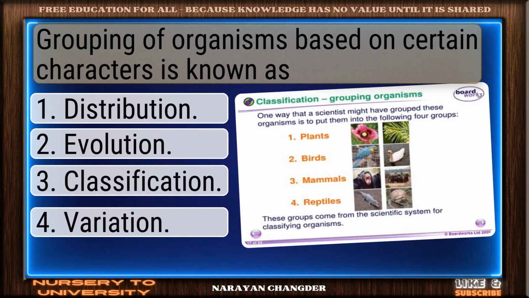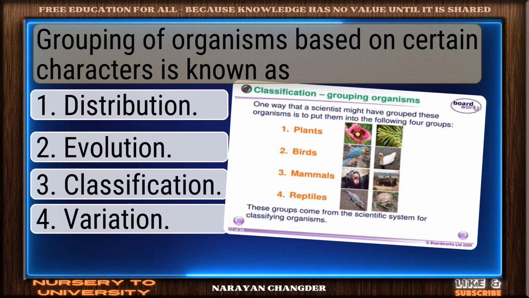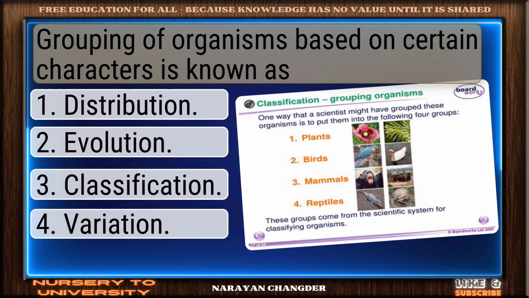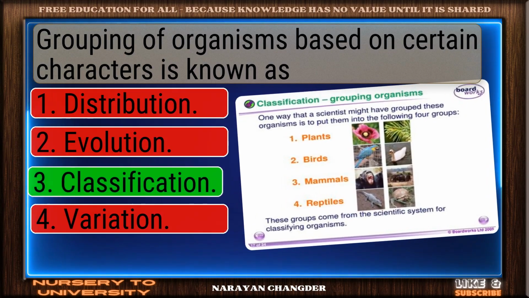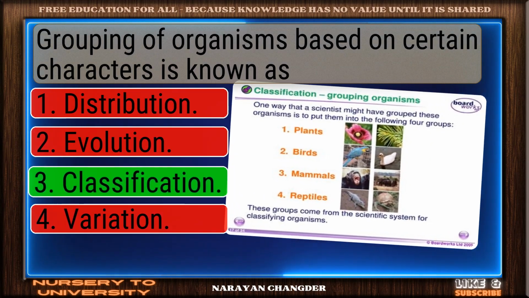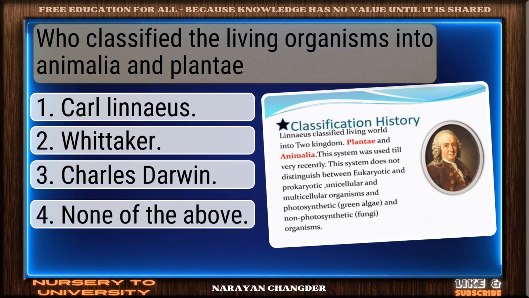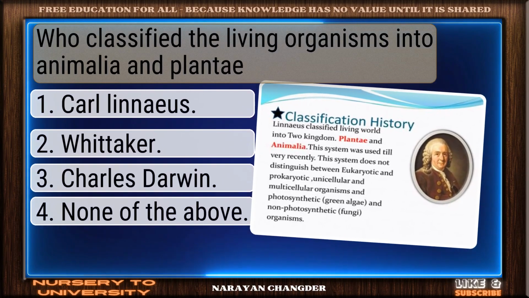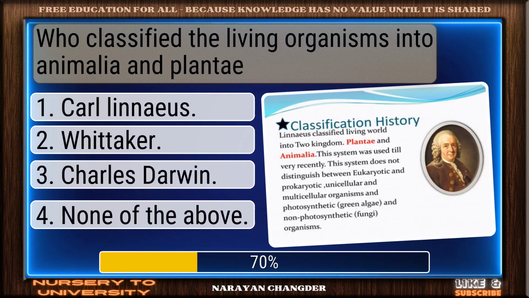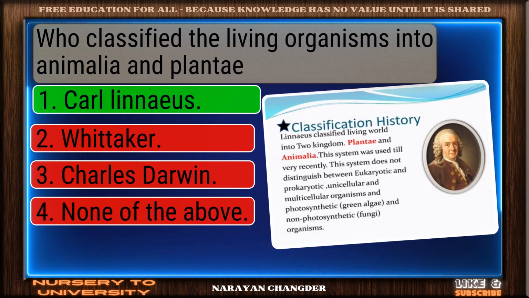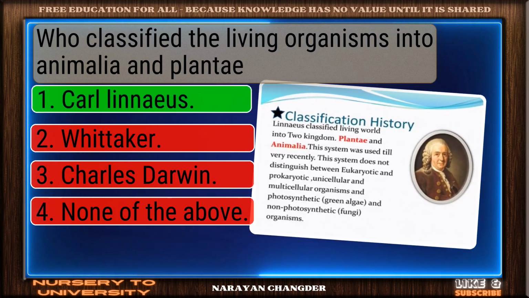Question number 119. Grouping of organisms based on certain characters is known as. Bravo. Classification is the answer. Question number 120. Who classified the living organisms into Animalia and Plantae? Sharp thinking. Carl Linnaeus is the right choice.